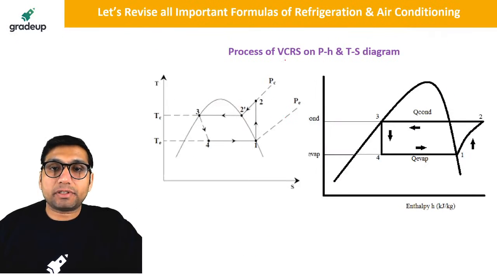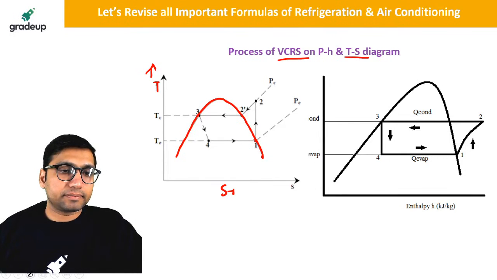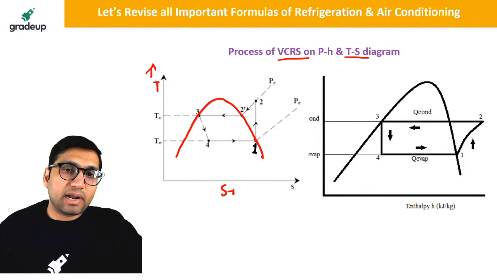Now this is how we will represent the vapor compression cycle on a temperature-entropy diagram. Let us say this is point 1. At point 1, we have saturated vapor.